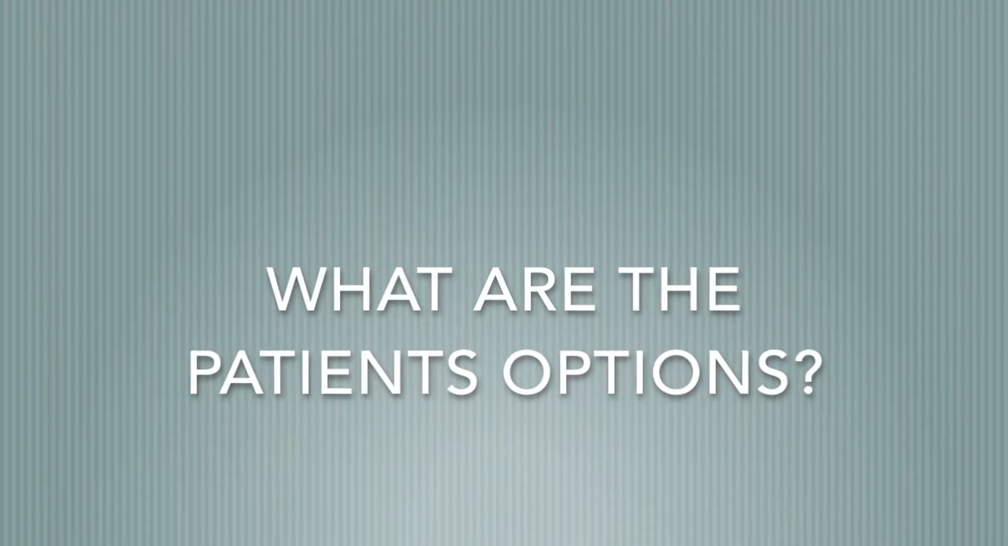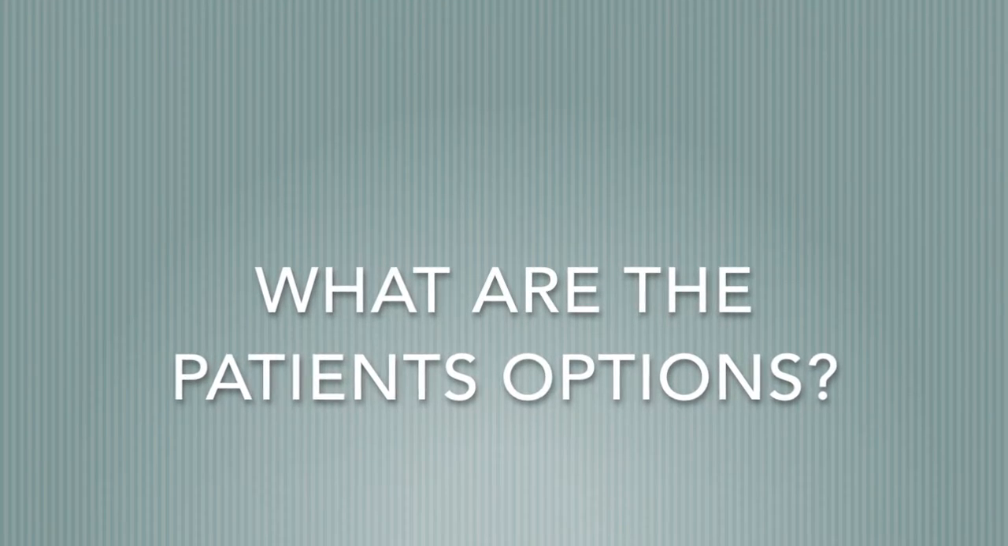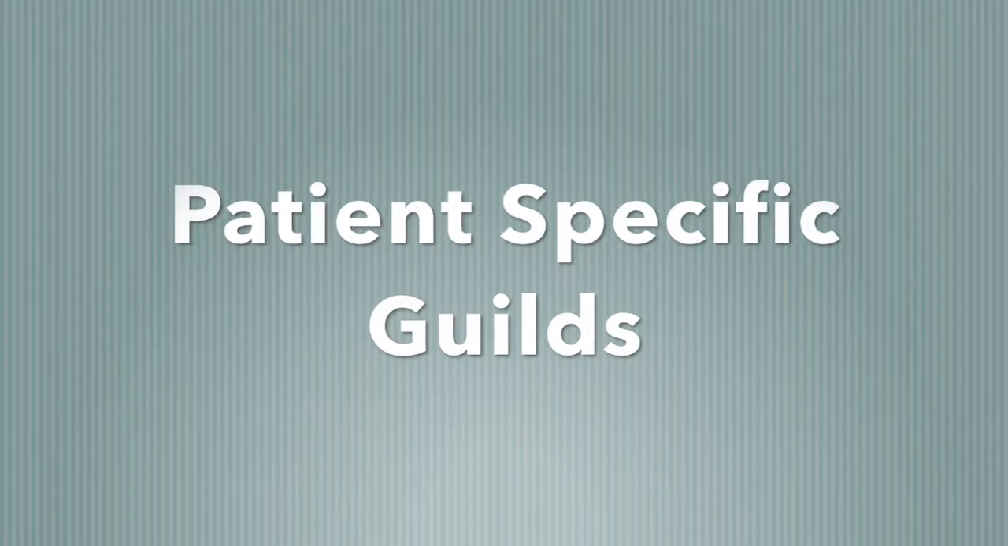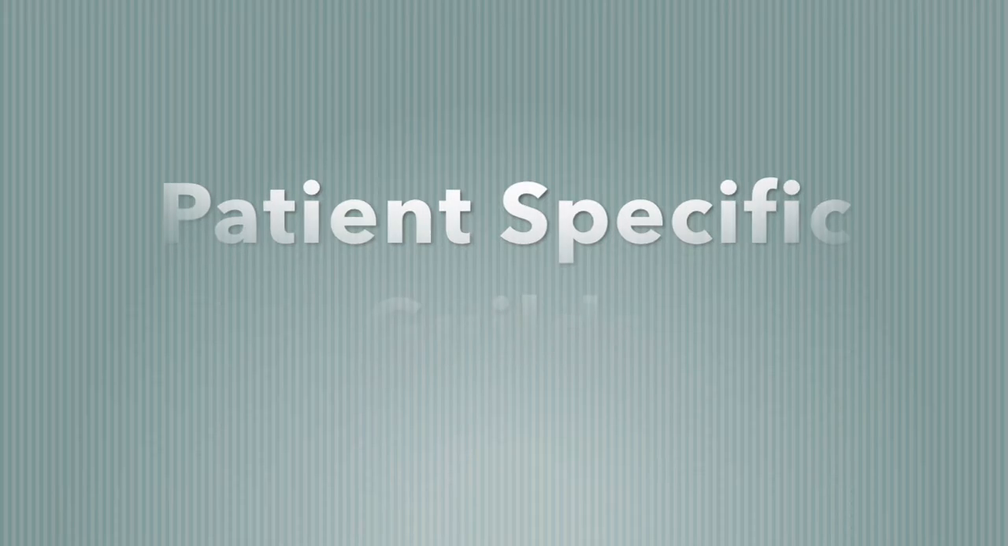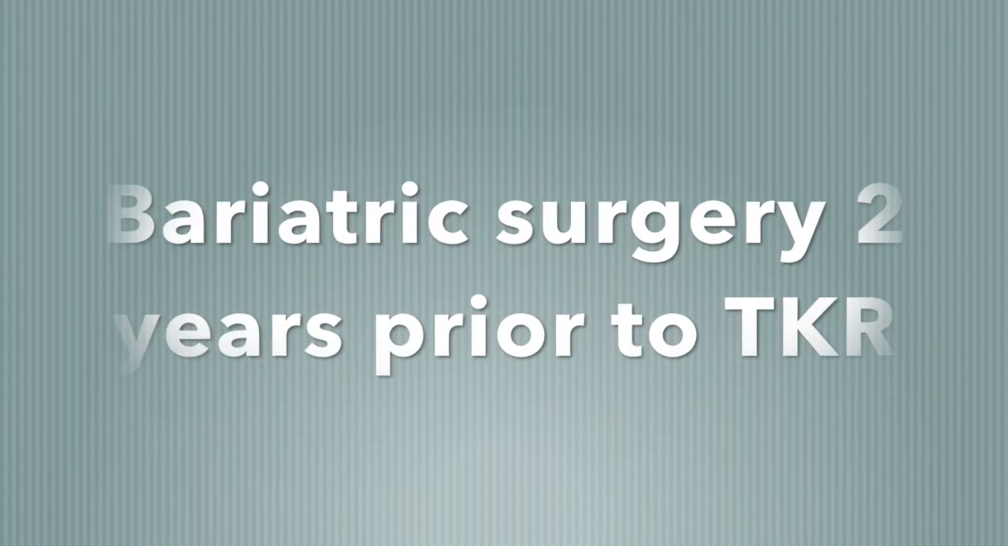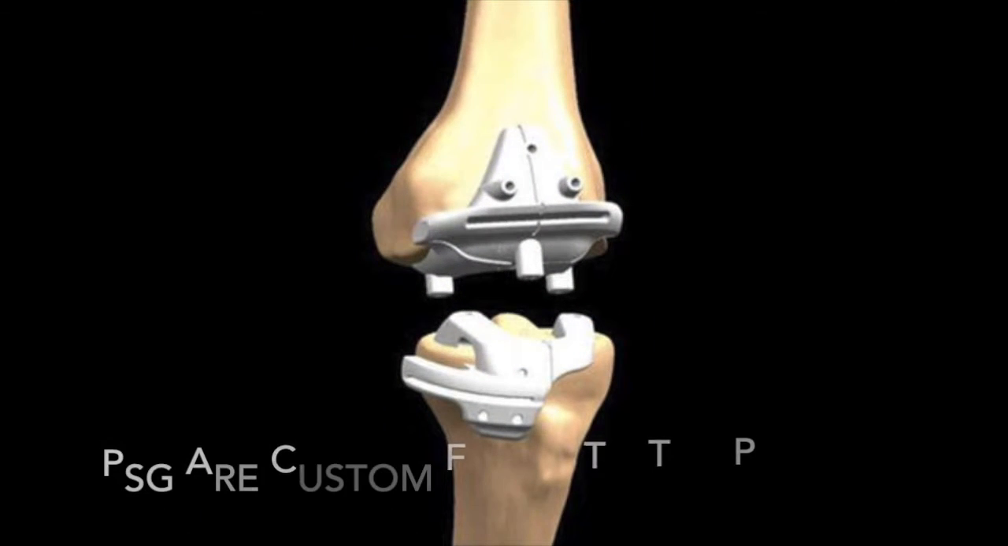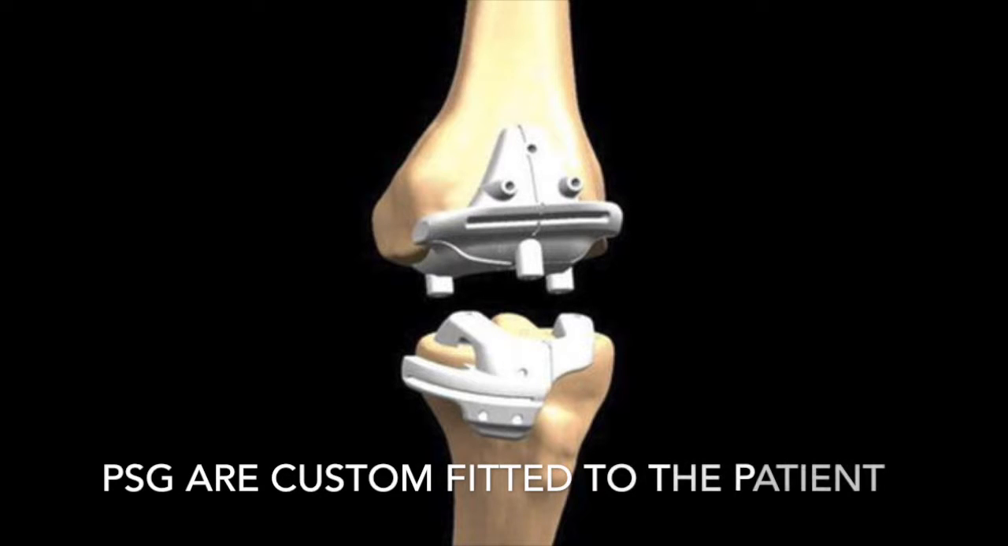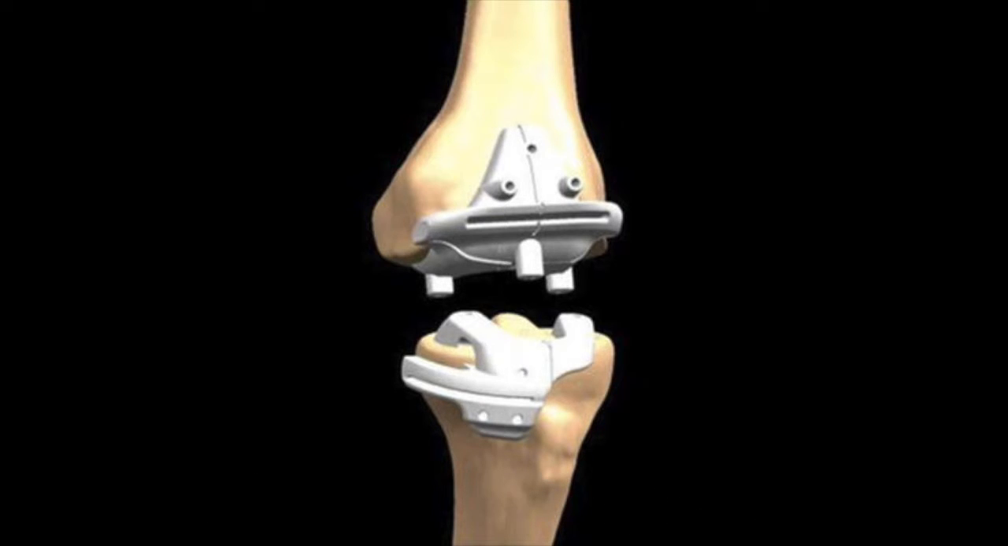To solve these problems, medical professionals have come up with a couple of options for patients. Some treatment options include patient-specific guides or bariatric surgery 2 years prior to the total knee replacement surgery. Patient-specific guides have been found to help obese patients with total knee replacement because they create custom components for the knee replacement instead of using a one-size-fits-all like they did in former treatment.